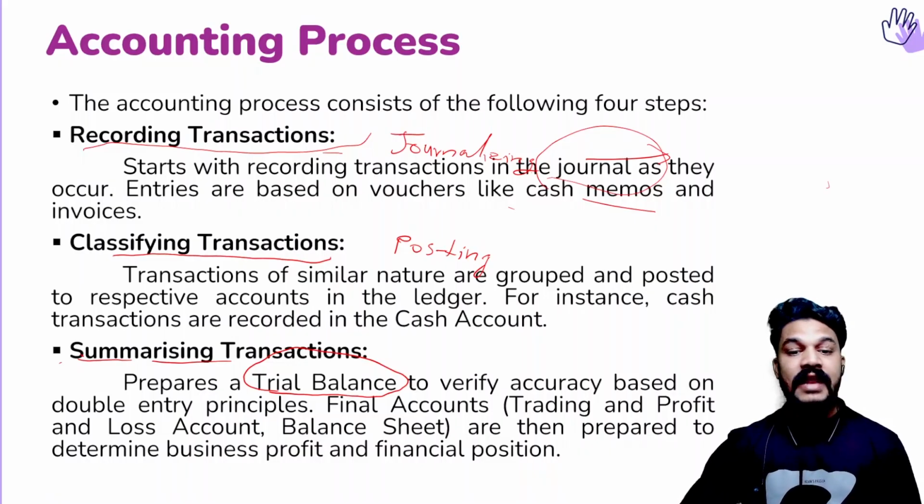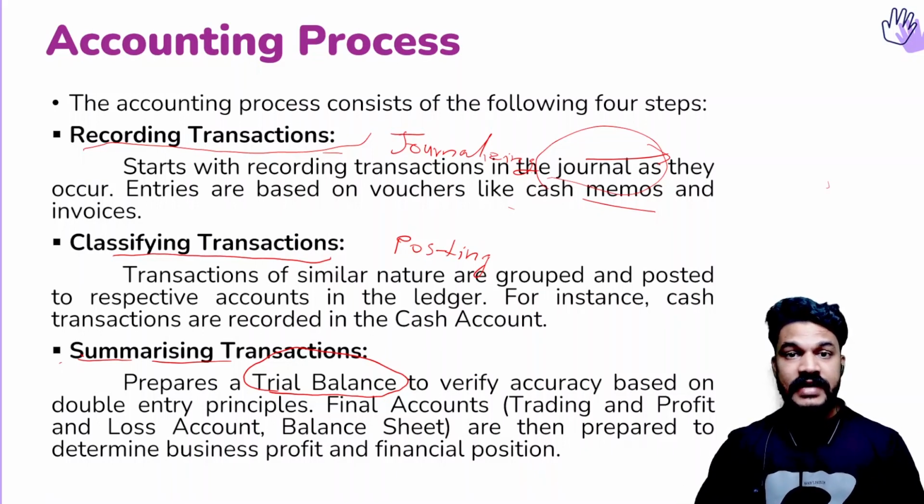And remember, trial balance is an optional statement. It's an optional statement. It's not an account. It's an optional statement to verify the arithmetical accuracy. And once we verify the arithmetical accuracy, we'll be preparing final accounts, just like trading and profit and loss account and balance sheet. Trading and profit and loss accounts are known as income statement or statement of profit or loss. Then balance sheet. So this is what is called summarizing.